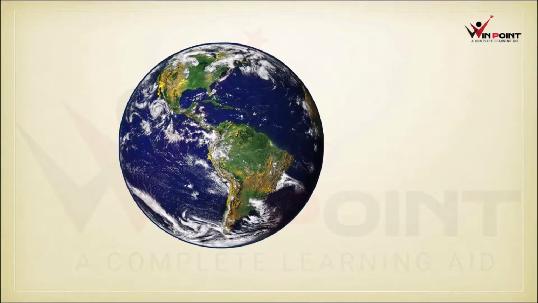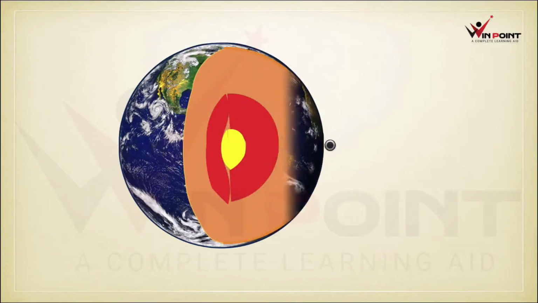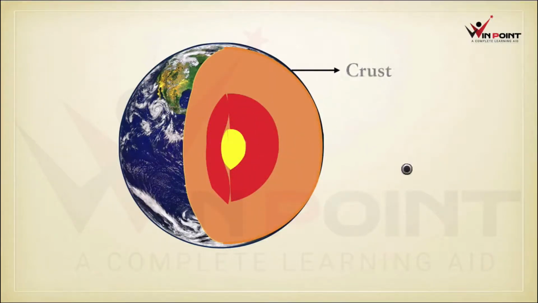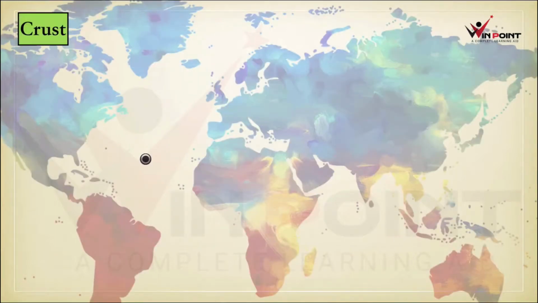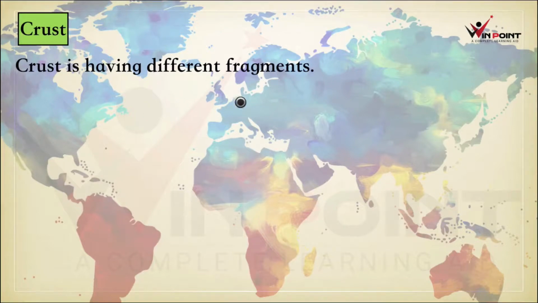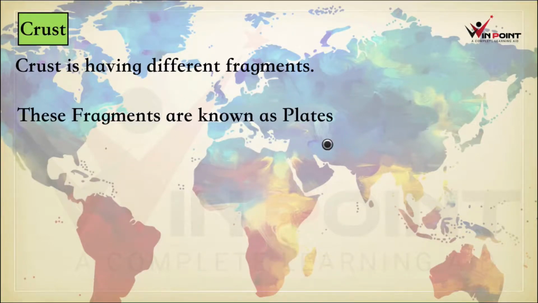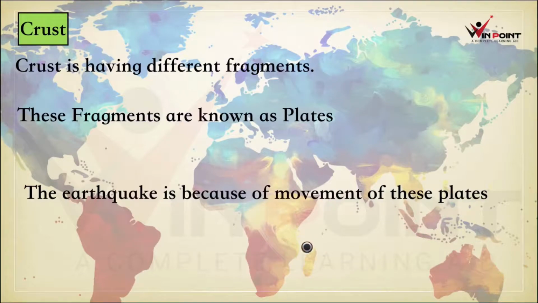Now we can discuss what are the main parts of earth. This part is known as crust, and this part is known as mantle, and this one is outer zone, inner zone. There are four main parts: crust, mantle, outer zone and inner zone. We all are living on the surface of earth. This surface is known as crust. This crust is made up of different layers. Crust is having different fragments. These fragments are known as plates. The earthquake is because of movement of these plates.